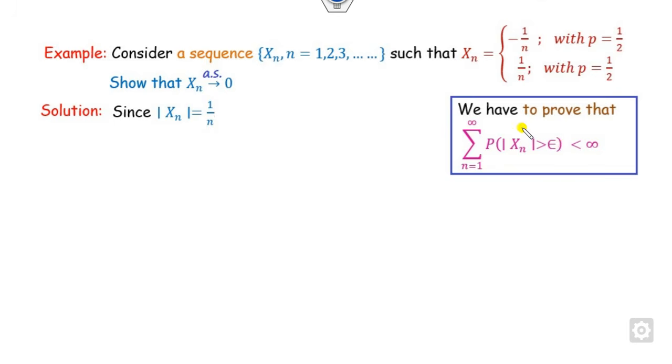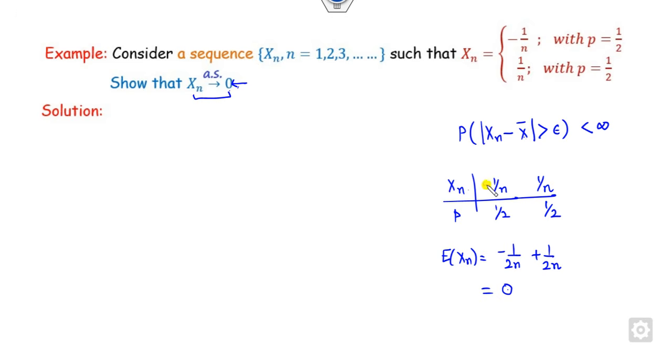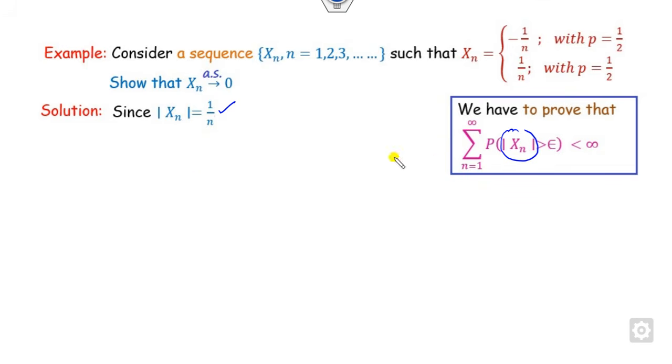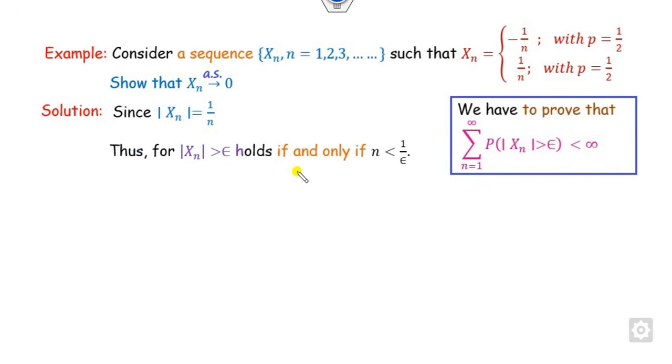That's very simple. You can start from here. What is the modulus of xn? As I see, xn is either minus 1 by n or plus 1 by n, so the modulus is 1 by n. Now I can start from here. The modulus of xn is greater than epsilon if and only if n is less than 1 by epsilon.